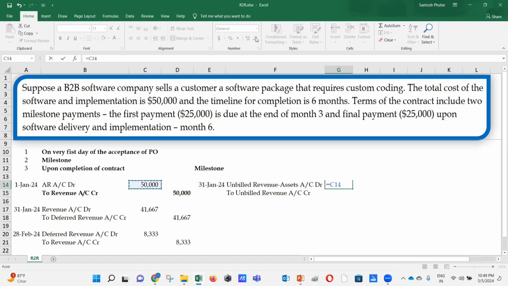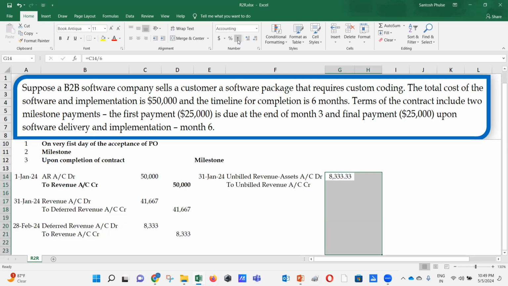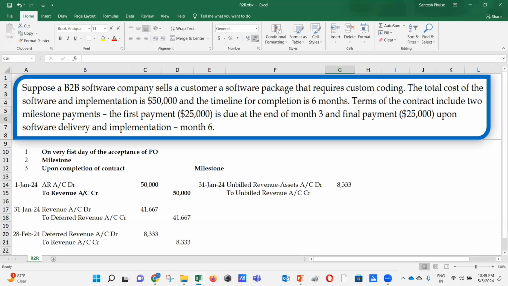That's going to be 50,000 divided by 6 only for that 1 month. So you are going to do the entry in the books of account for unbilled revenue. It means you delivered the services or you're working for your clients, but you haven't billed yet to your customer. So you have to consider that as unbilled revenue, and that's going to be the asset for you.